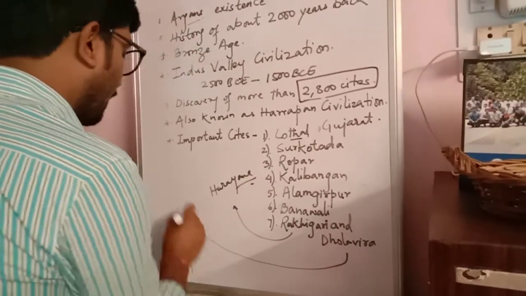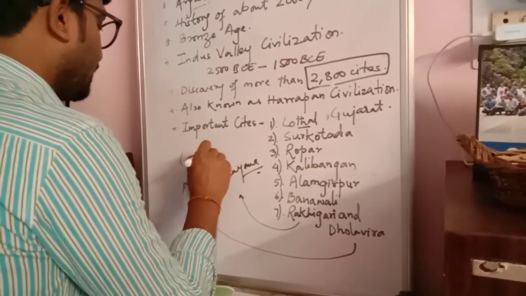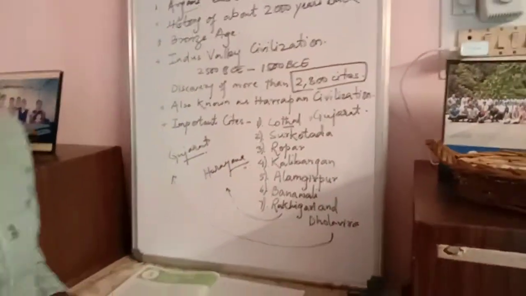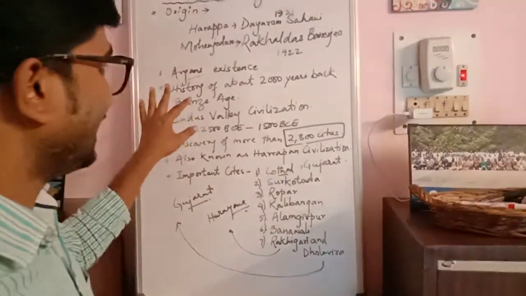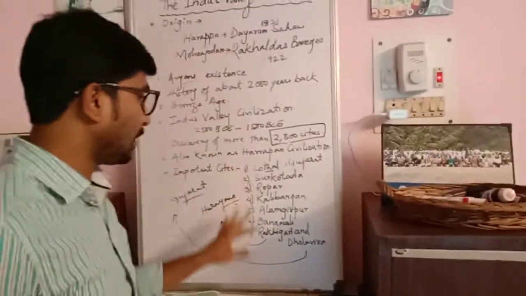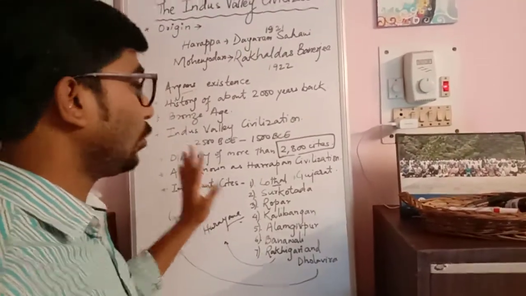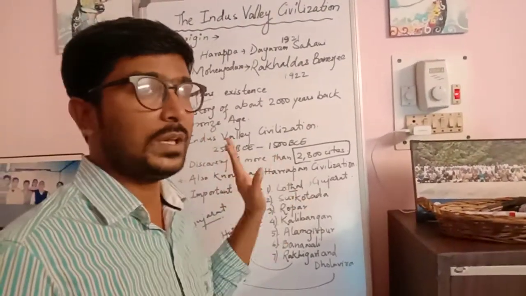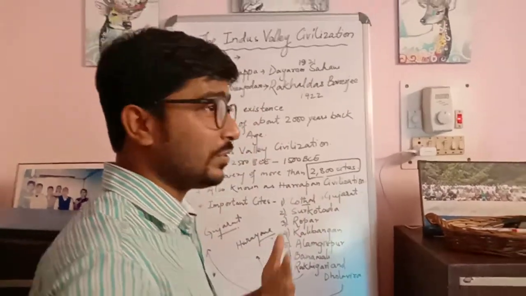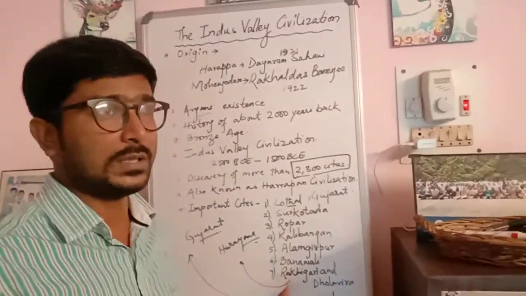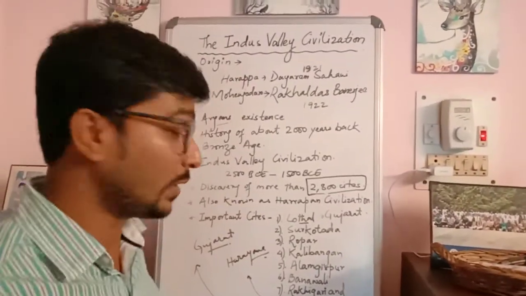And Dholavira, this again is present in modern-day Gujarat, in the state of Gujarat. So this is just a brief picture of what existed during the Indus Valley civilization, how this civilization flourished from one part to another, how human beings developed, and what the important things were during the time.